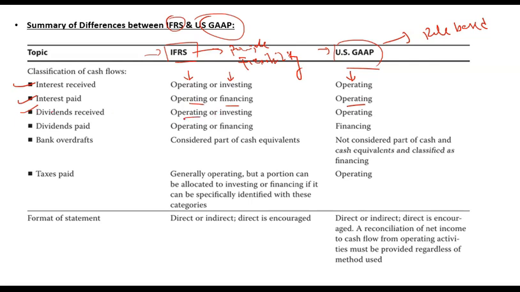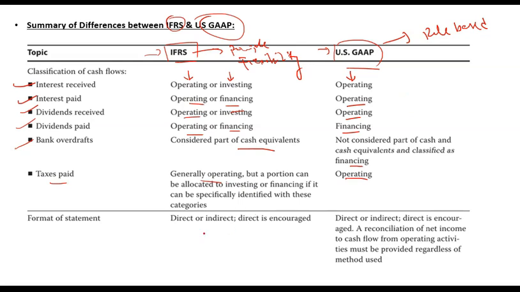Dividend received can be operating or investing in IFRS, but can only be operating in US GAAP. Dividend paid can be operating or financing in IFRS, but can only be financing in US GAAP. And bank overdraft is considered part of cash equivalents in IFRS, but is classified as financing activity in US GAAP. Taxes paid are generally operating in IFRS, and in US GAAP again operating.